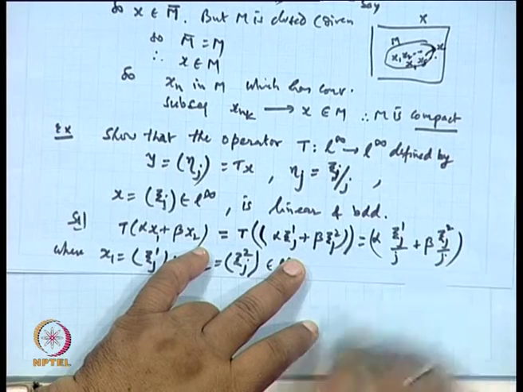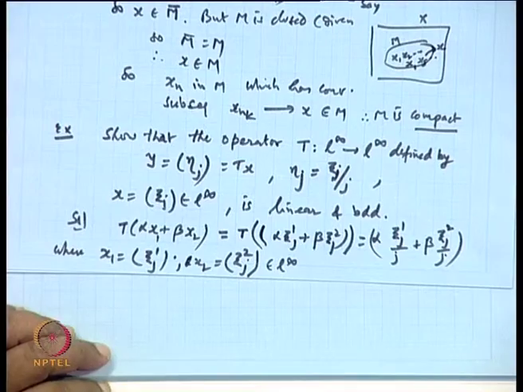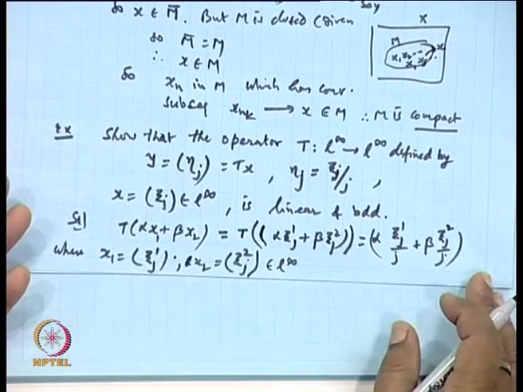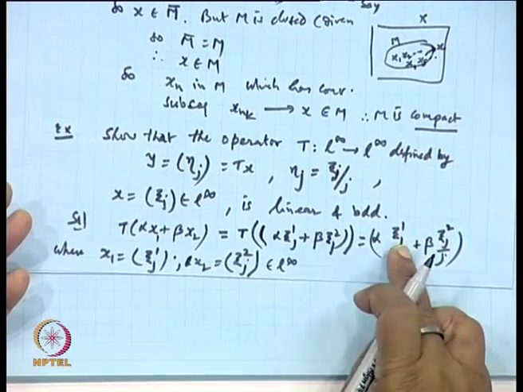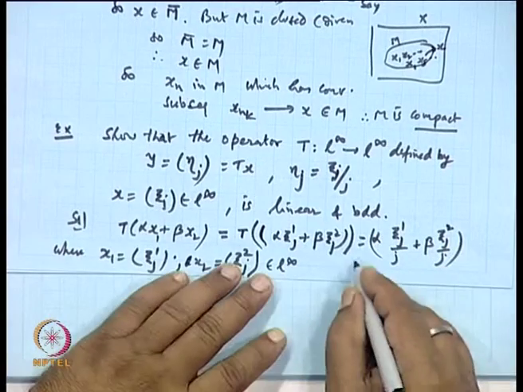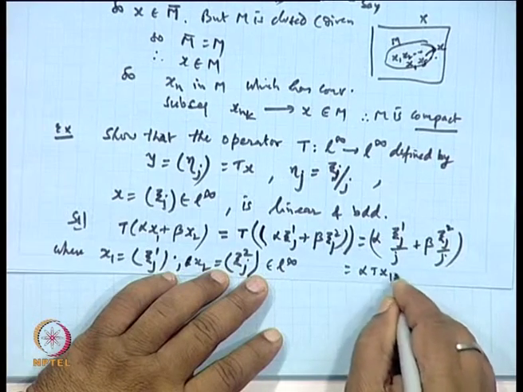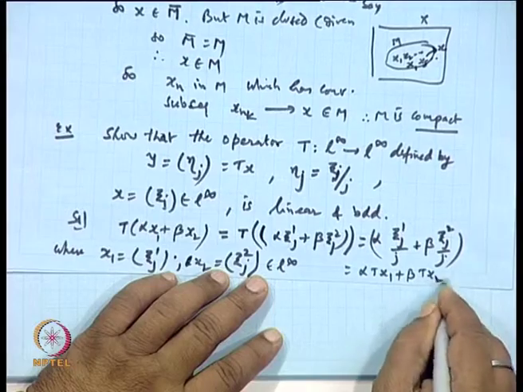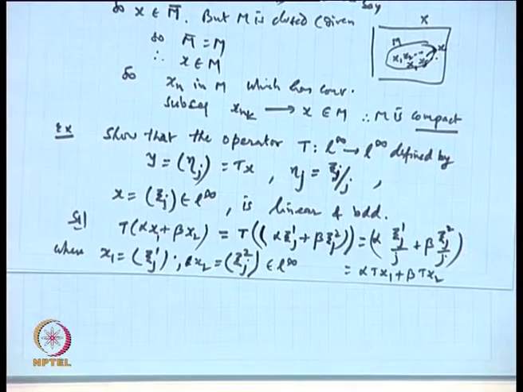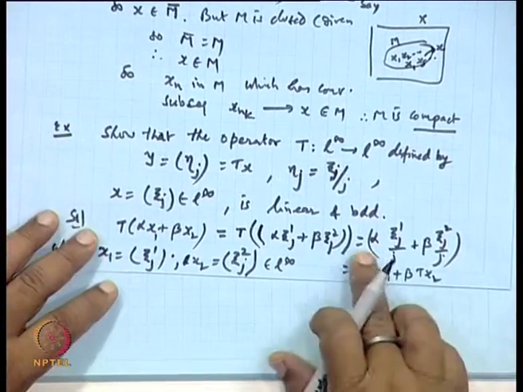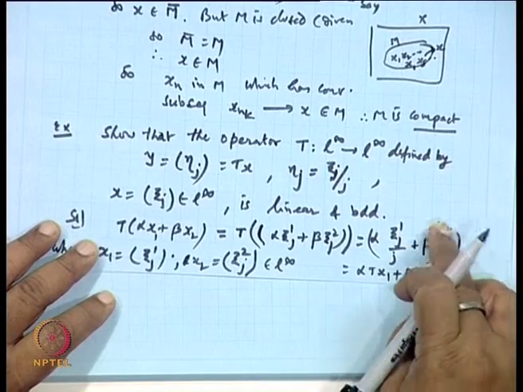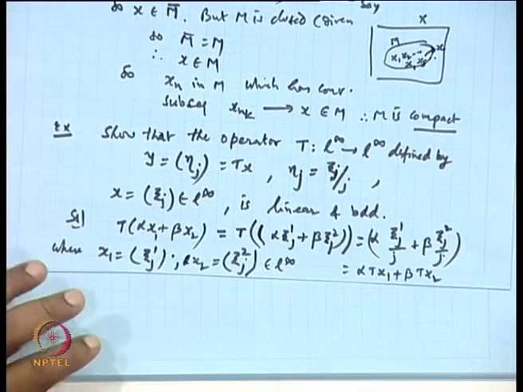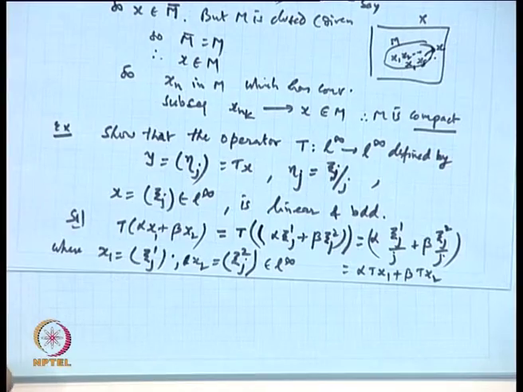That can be written as alpha of this sequence plus beta of this sequence, which is equal to alpha of Tx_1 plus beta of Tx_2. So, T is linear.